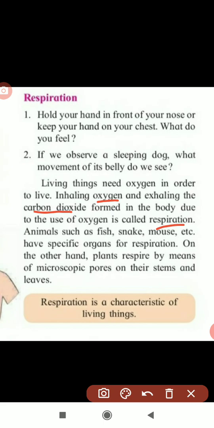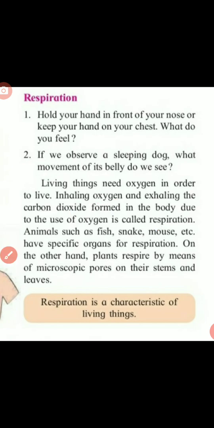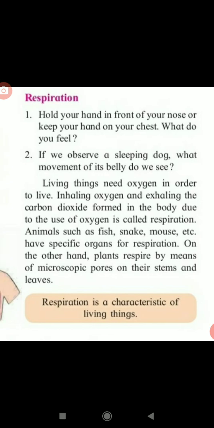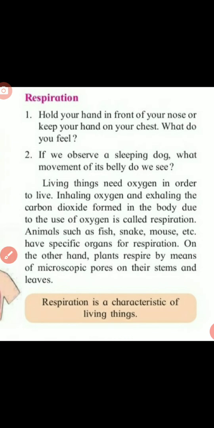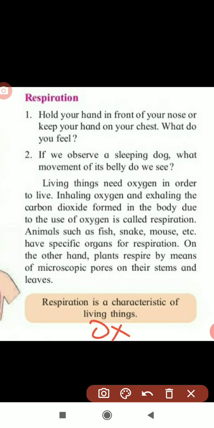Yes, so the plant, in the last video we learned that plants make their food. And in photosynthesis they are releasing oxygen. They are giving oxygen to us, and they are taking carbon dioxide for making the food.